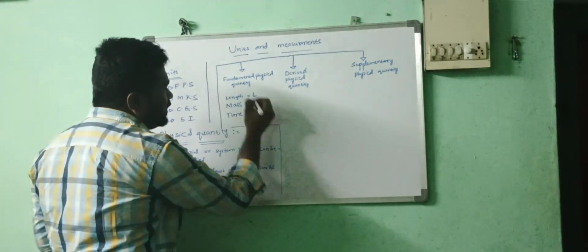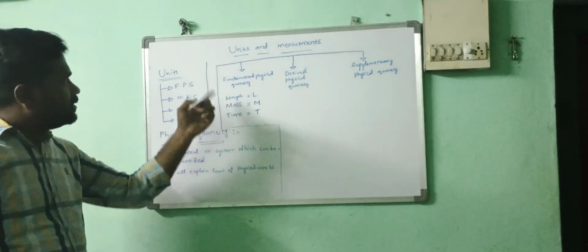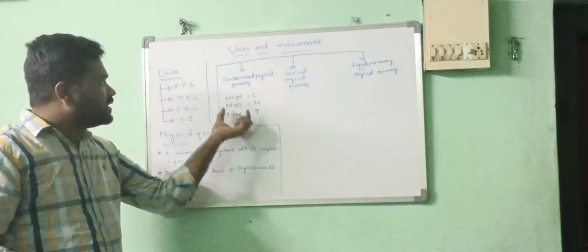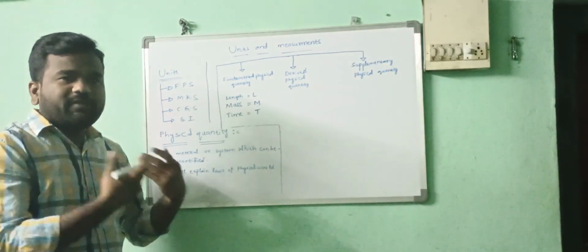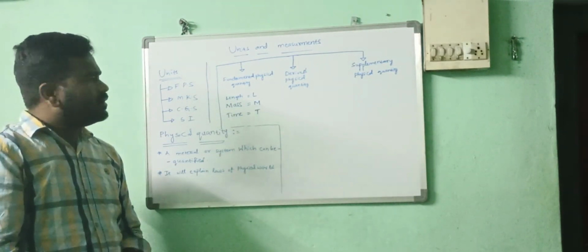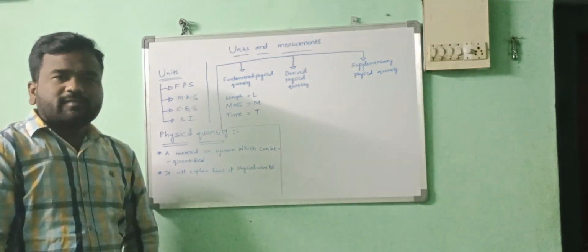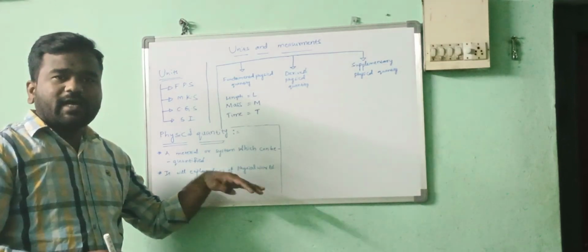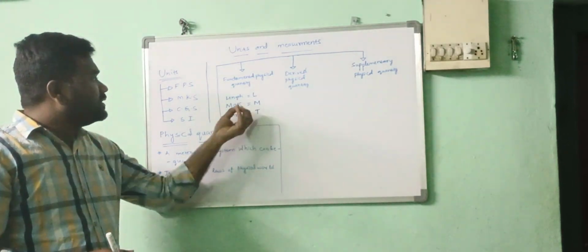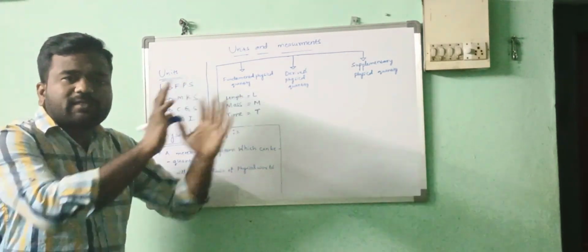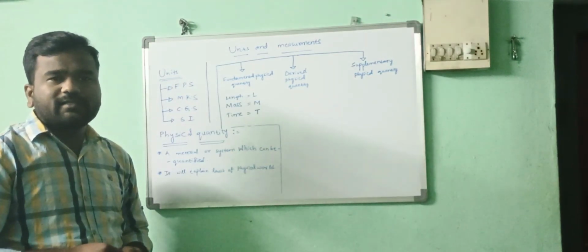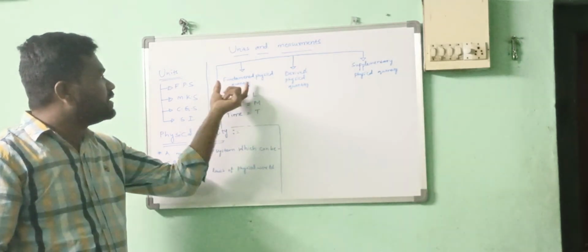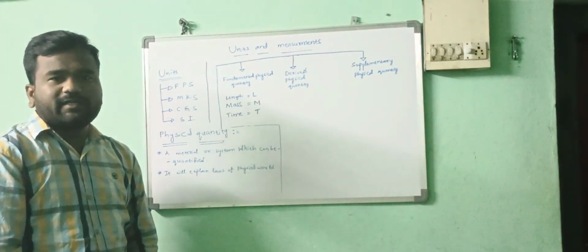Time, represented by T. Actually, 7 fundamental physical quantities are there. I will write later. Basically, we are using these terms frequently. Length, mass, time. They are fundamental physical quantities. 4 more are there. I will explain later. Now, these three terms are not depending on others. So they are independent. These kinds of independent physical quantities are known as fundamental physical quantities.